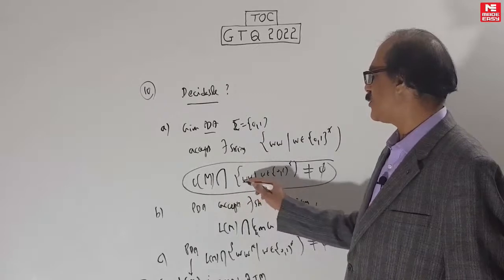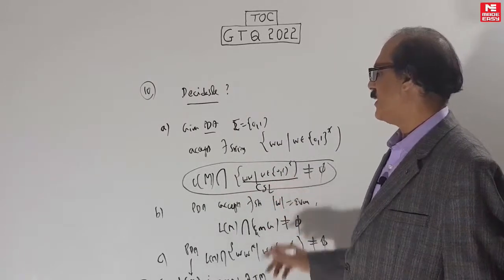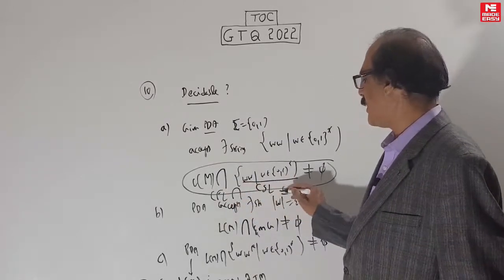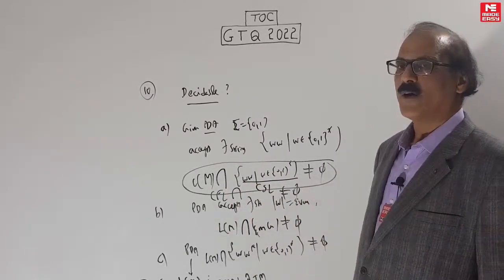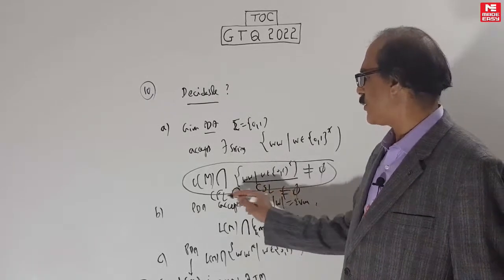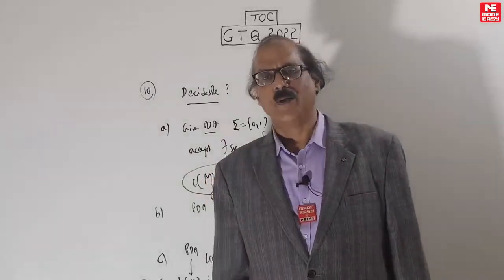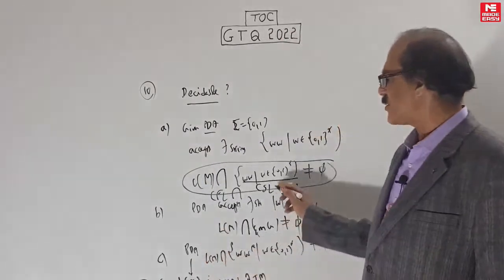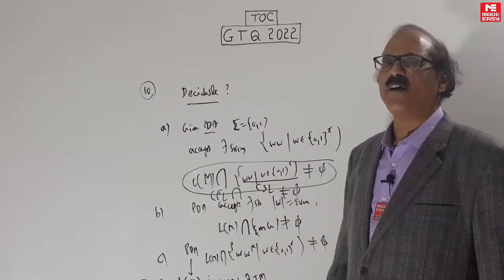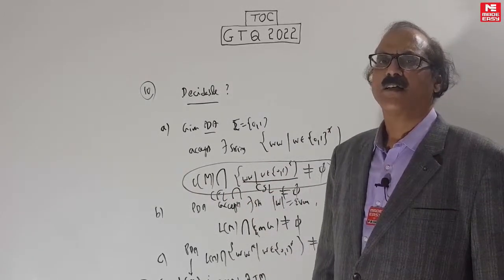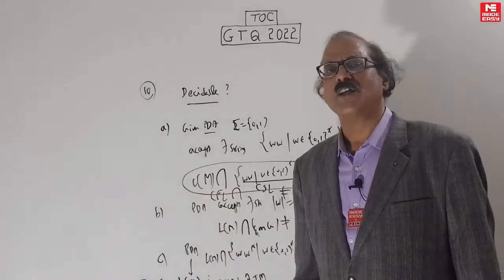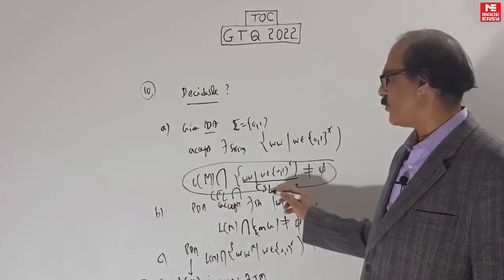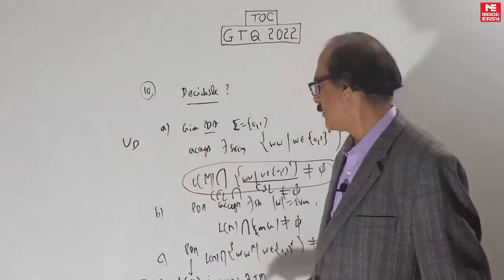These ones are a bit more tricky. This is PDA, right? And this is CSL. So this becomes something like CFL intersection CSL, not empty. You can't even construct this thing. See, PDA emptiness is decidable, non-emptiness is also decidable. But you can't construct this because the intersection of CFL and CSL will be a CSL. For CSL, the emptiness problem is not decidable. CSL and above, only the membership problem is decidable. Emptiness is not decidable. So this is undecidable.